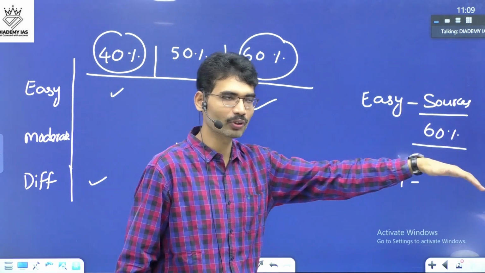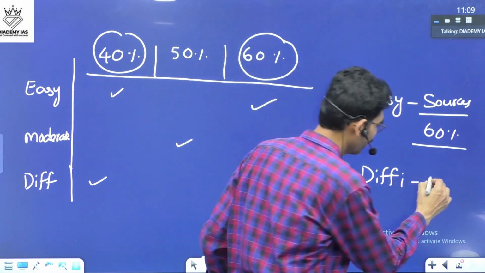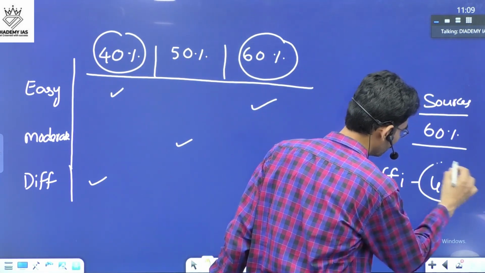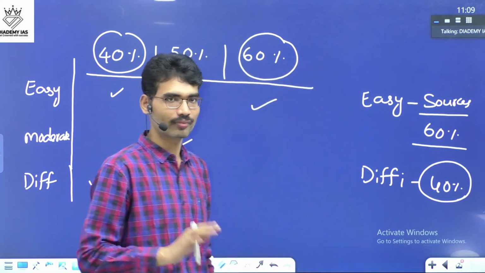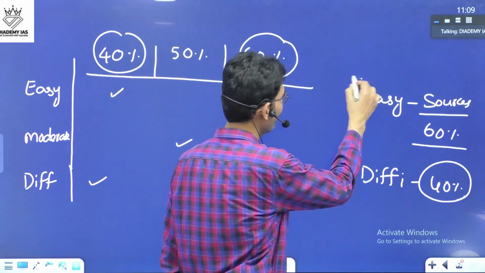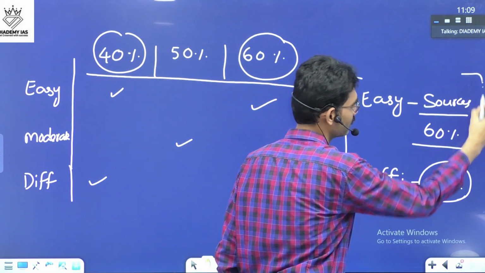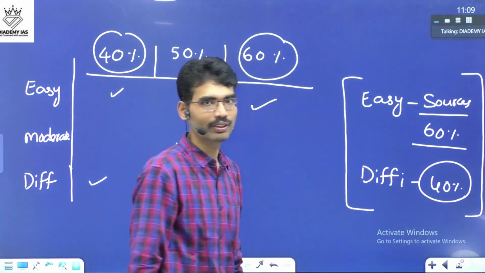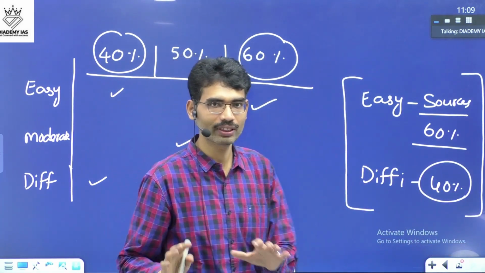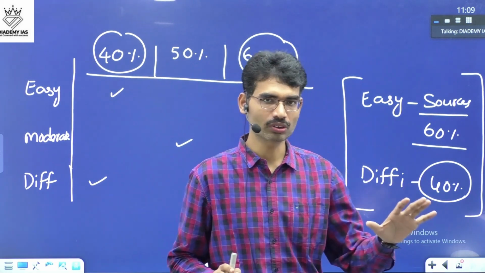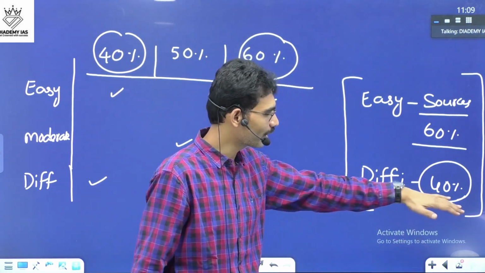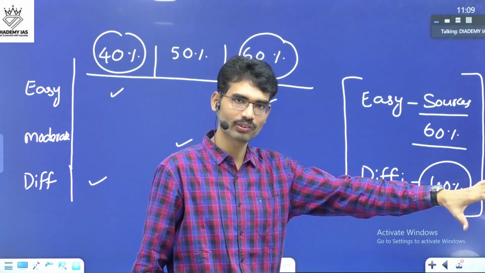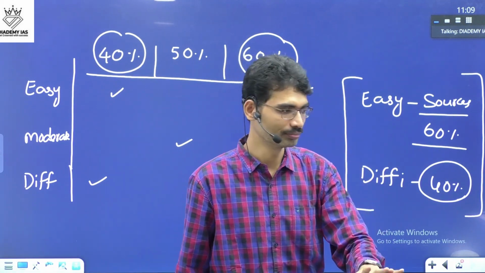You give your best. Even if you get 40% of the score, that means you are the topper. So this is how competitive examination marks play out when it comes to the competition. That's why in easy questions, try to get more score. In a difficult question, if you can manage to get 40% also, it is very high scoring.